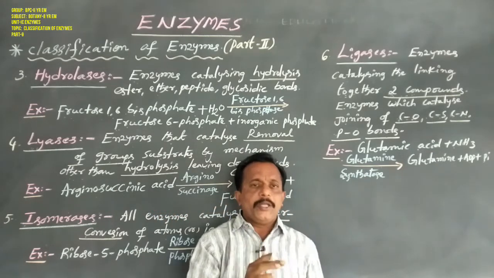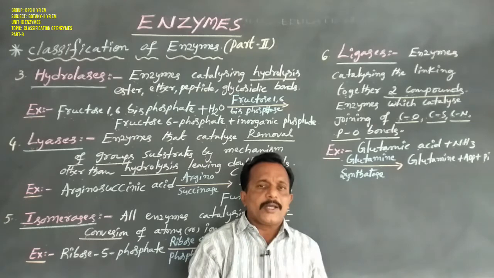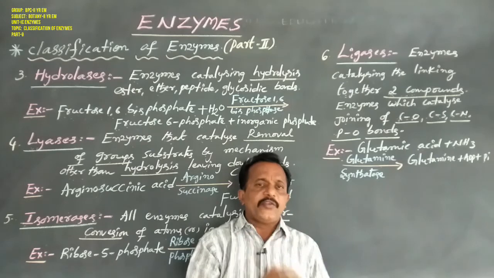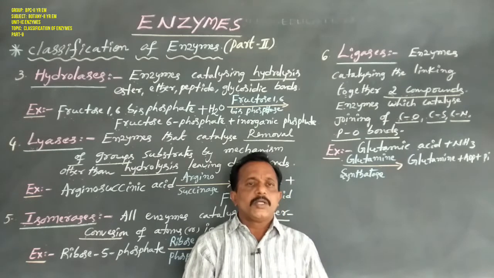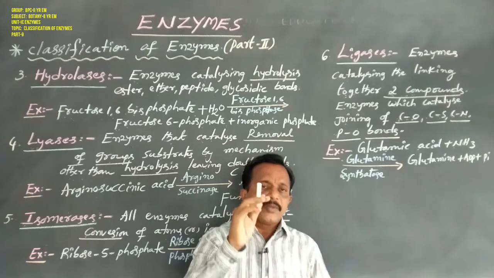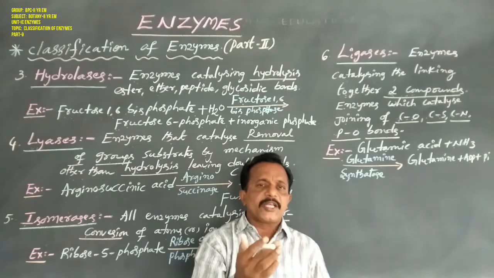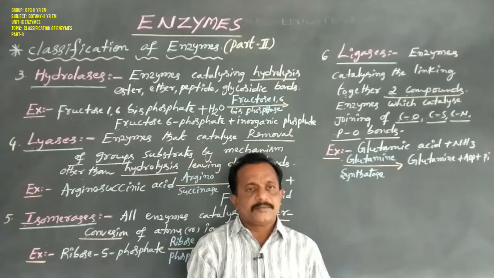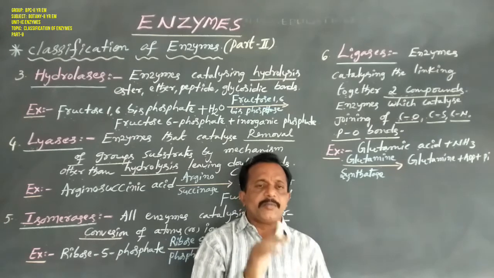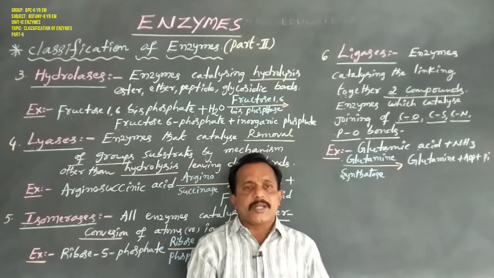Dear students, according to the IUB, the International Union of Biochemistry and Molecular Biology, several thousand types of enzymes have been discovered, identified and studied, but they are mainly divided into groups based on the type of reaction they catalyze. Enzymes are divided into six major classes, each class with 4 to 13 subclasses.